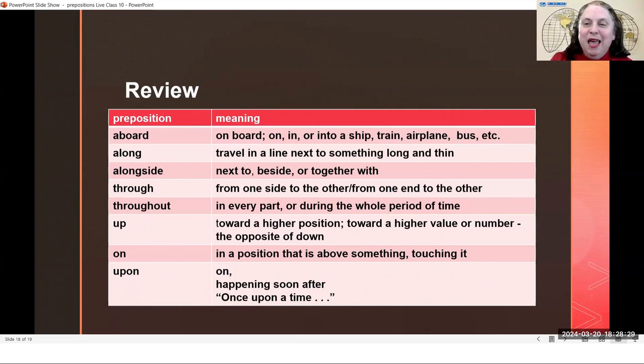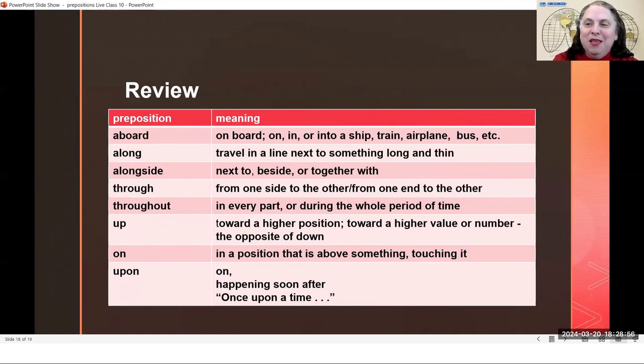So we said that every part of that cookie had chocolate in it. There was chocolate throughout the cookie. Or that the character in the ballet was on stage throughout the entire performance. She started on stage at the beginning. She was on stage in the middle. She was still on stage at the end. She was on stage throughout the entire performance.